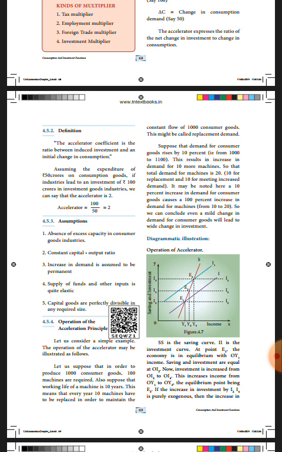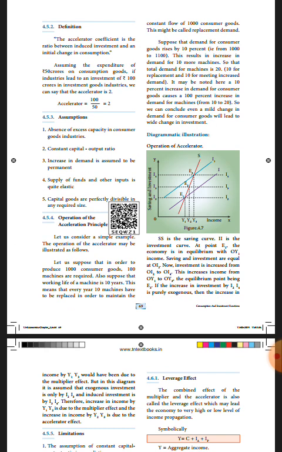Now we are going to see the operation of the acceleration principle. The operation of the accelerator may be illustrated as follows. Illustration. To produce 1000 consumer goods, 100 machines are needed.